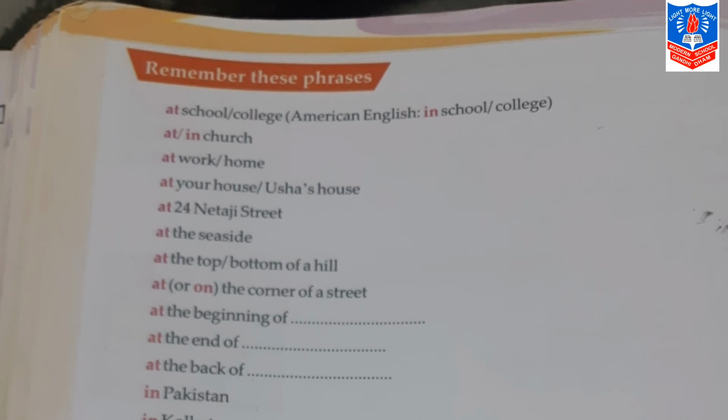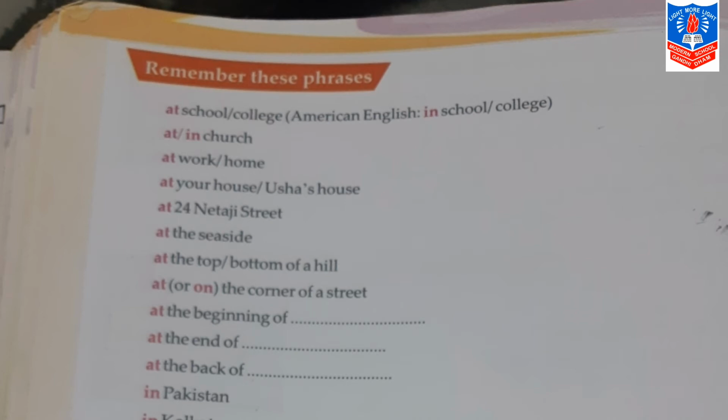My second phrase is at church or in church. So the sentences are, I am at the church, and I am in the church. My third phrase is at work or at home. So the sentences are, we are at work, and we worked at home.